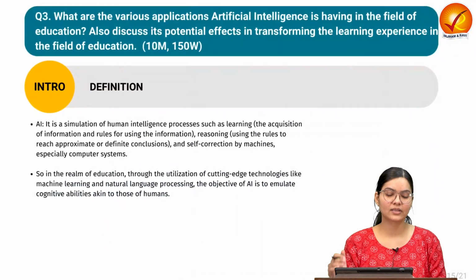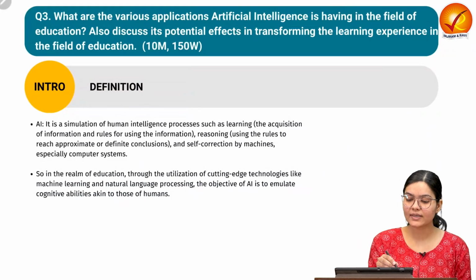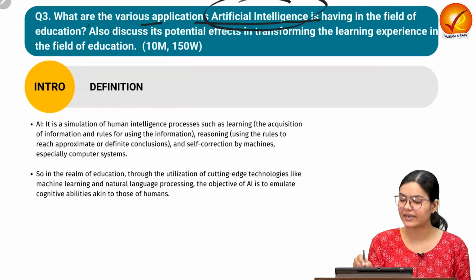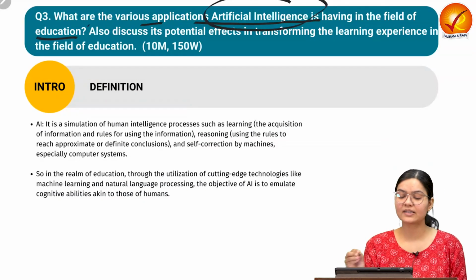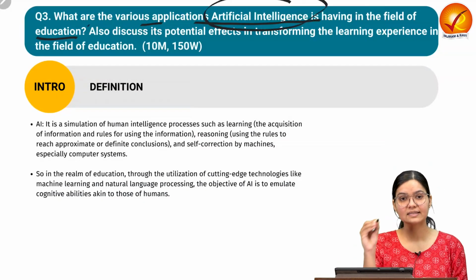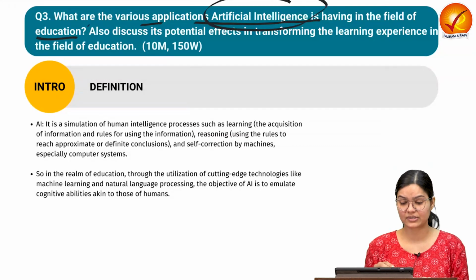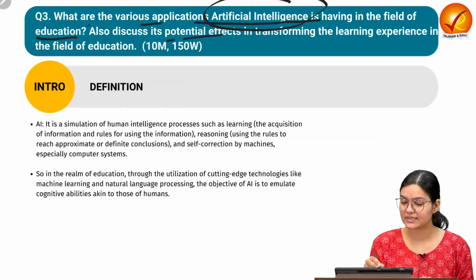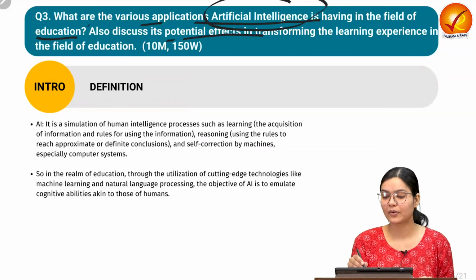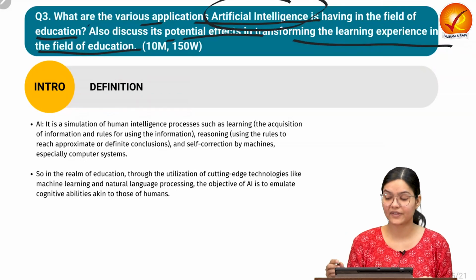Now let us discuss our third question, which is: what are the various applications artificial intelligence is having in the field of education? So the first part is asking about artificial intelligence and its link to education. And in the next part of the question, they are asking to also discuss its potential effects in transforming the learning experience in the field of education.